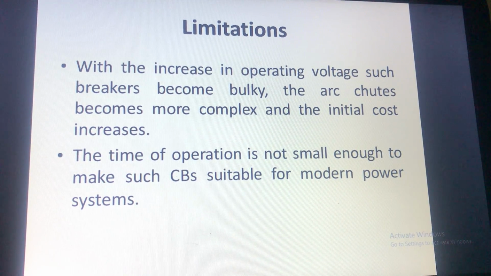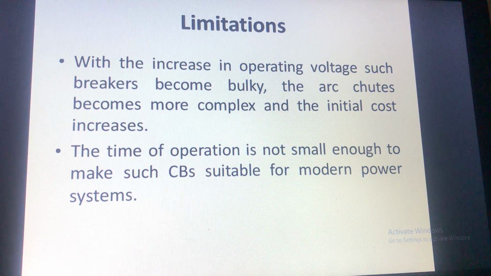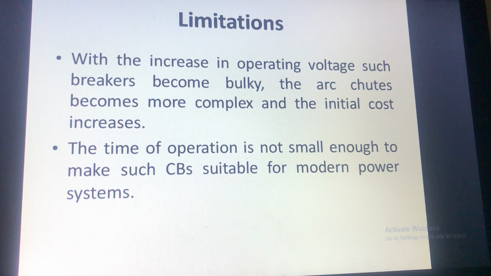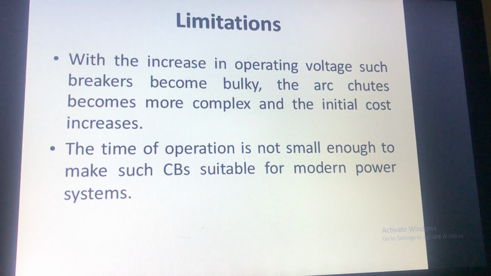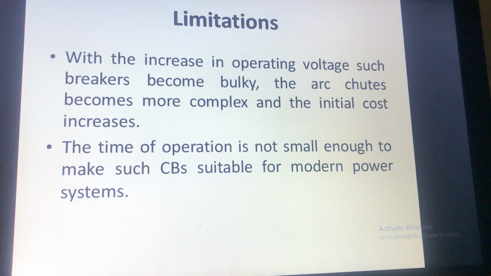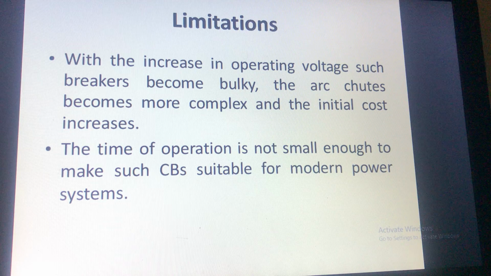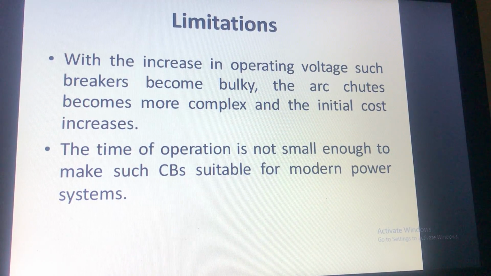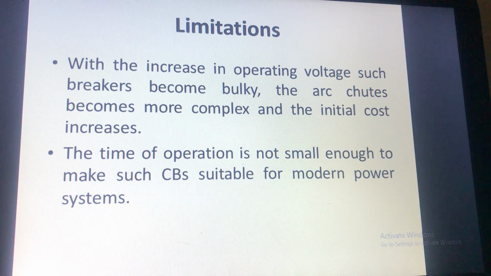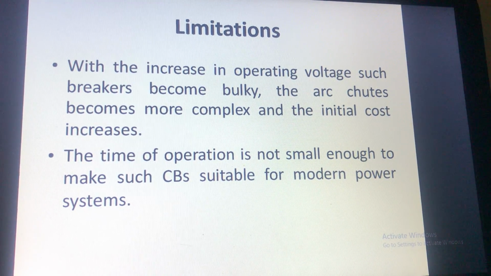These are some limitations. Now these circuit breakers are obsolete. They are not being used at substations. They are being replaced by vacuum circuit breakers and SF6 circuit breakers. With the increase in operating voltage, such breakers become bulky, the arc chutes become more complex, and so the initial cost increases. Moreover, they are not so efficient. Their time of operation is not short enough to make these circuit breakers suitable for modern power systems. So they are being replaced by vacuum circuit breakers or SF6 circuit breakers.